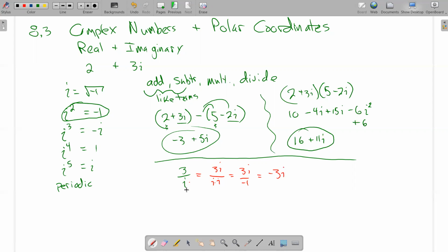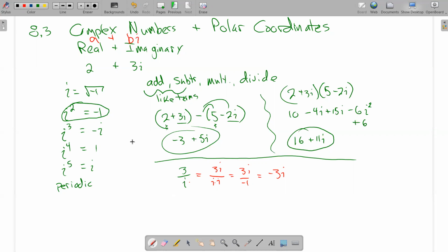So the number 3 over i is the same number as -3i, but this number is what we call standard complex form. Standard complex form is a plus bi. So some real number plus some other real number times the imaginary unit. i is called the imaginary unit.